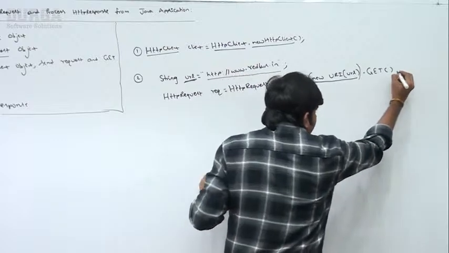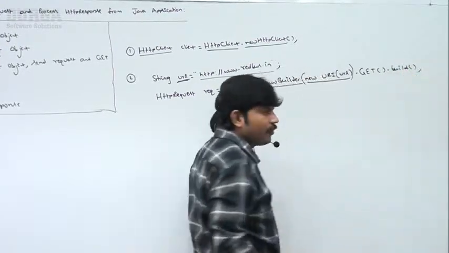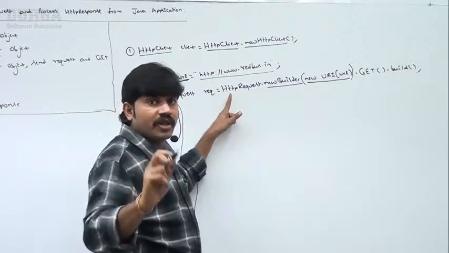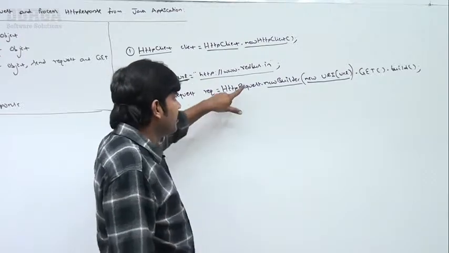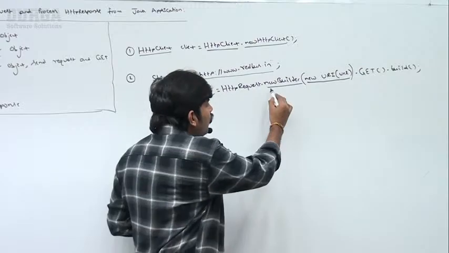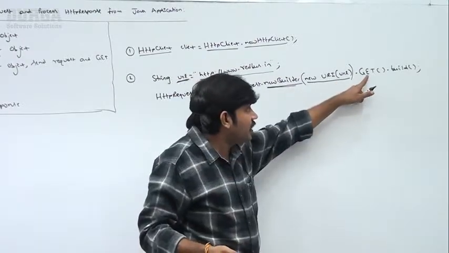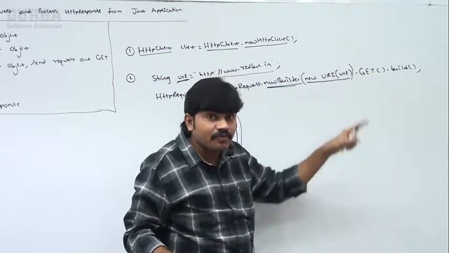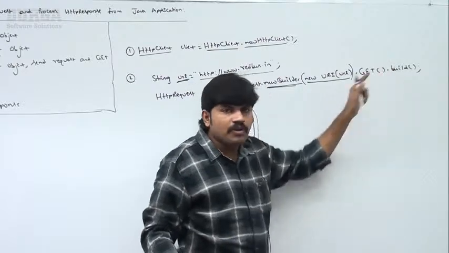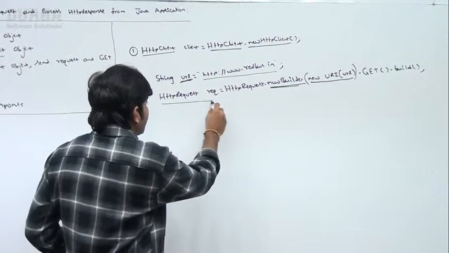Sir, now from this, can you please build a request object? Like, sir, the most dangerous line. Sir, you need to take very special care, sir. HTTPRequest.newBuilder(new URI(...)). Sir, the newBuilder method is going to return a builder object. The builder object is going to return the get method. If I call the get method, it is going to return the builder object only. Dot build is the method we need to use. Clear? Now the HTTP request is ready, sir.